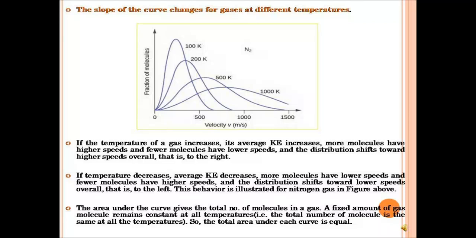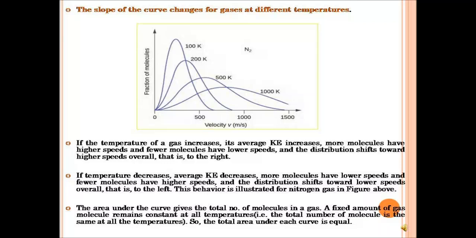At higher temperature, the curve flattens and broadens, compared to when the temperature is low, like 100 Kelvin. Now you can see how it is narrow and steeper at 100 Kelvin, compared to 1000 Kelvin, when it is broad and flattened.